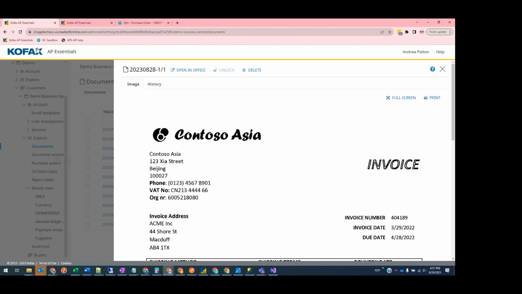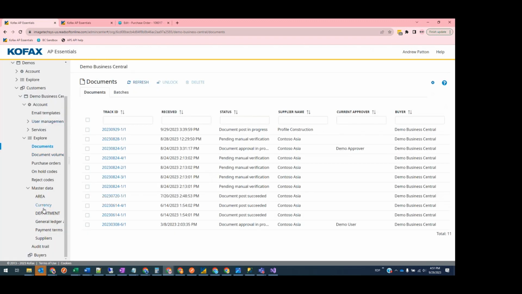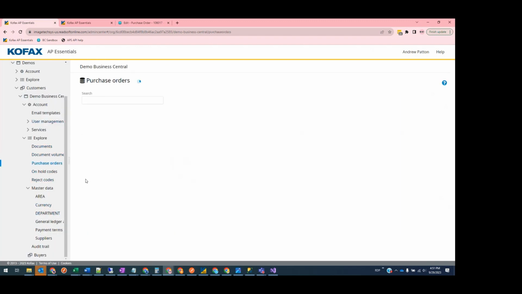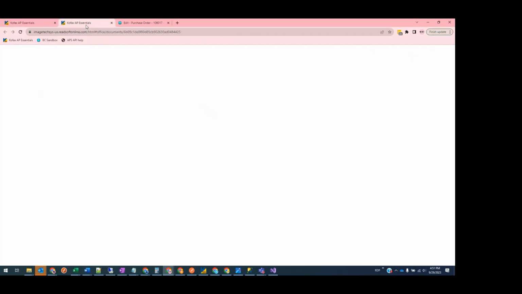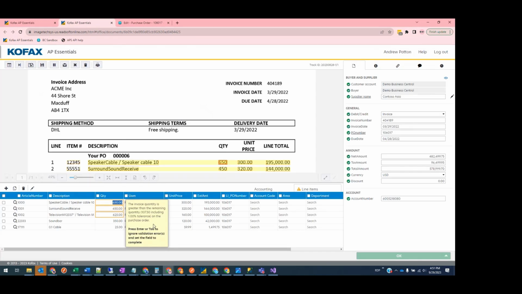Going back to my purchase order data, we'll see that for this purchase order, the total quantity minus the delivered quantity is 100, and we have a 1% tolerance here. So on the original order, that was 7.5. And this quantity that is trying to be invoiced is much greater than the allowed remaining quantity. And this concludes the three-way matching feature.